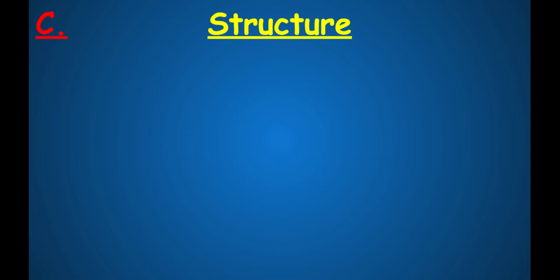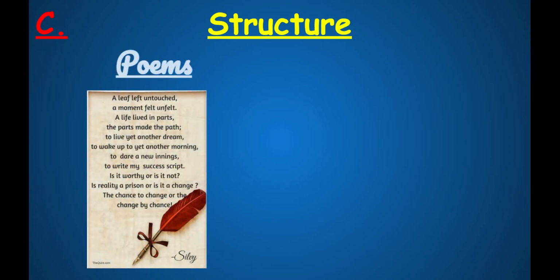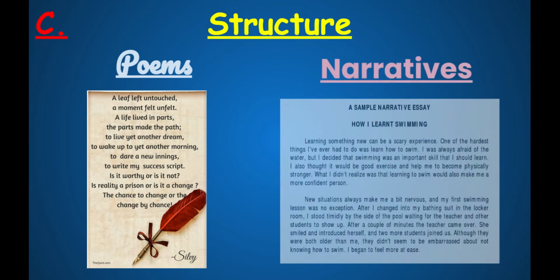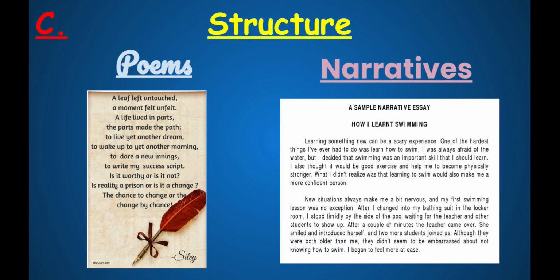Specifically, we're going to look at two different text types. The first we're going to look at are poems. Okay, so a poem is something that looks like this image you see here. The second text we're going to look at today is a narrative, which looks like this image here. Take a moment to look at the differences and how these two texts look.